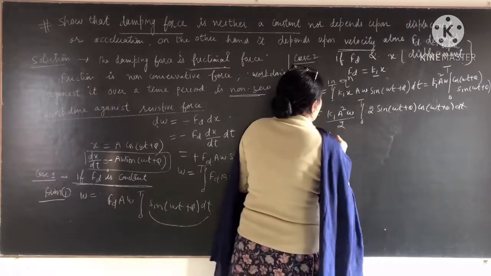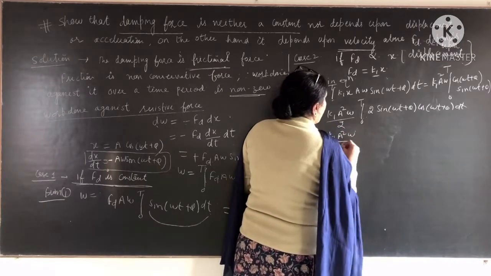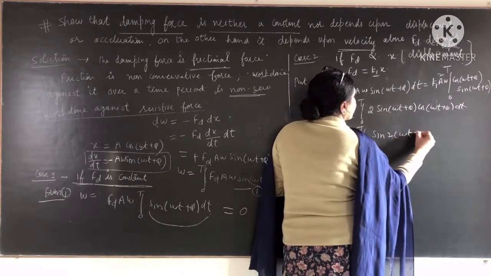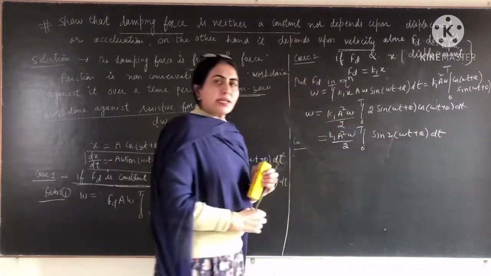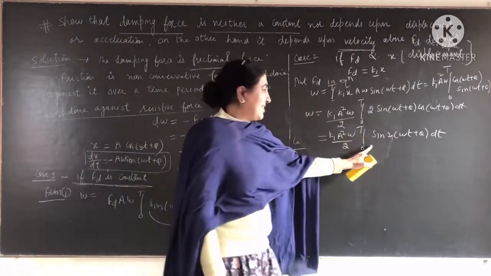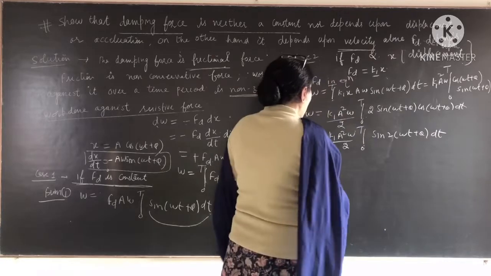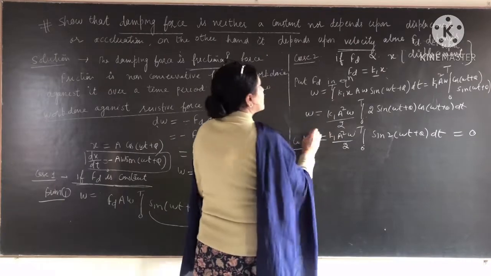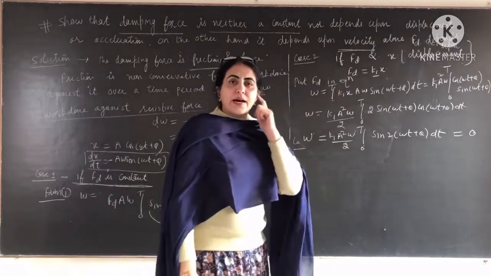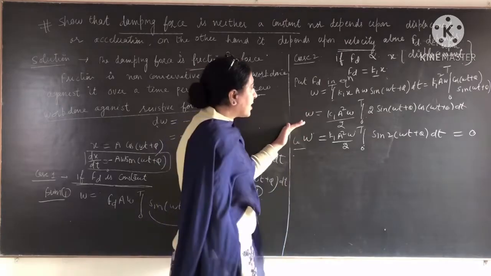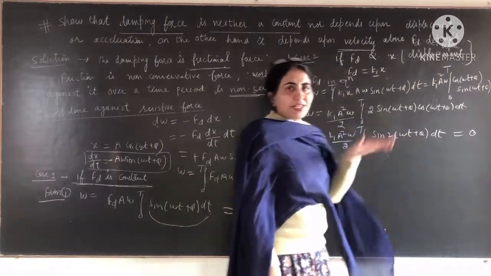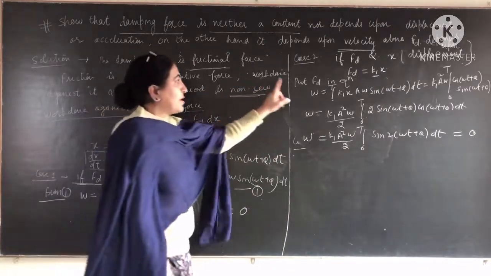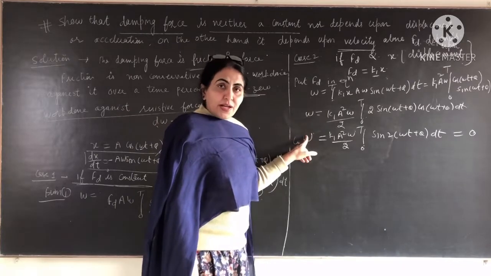So it will be K1 A square omega by 2, integral from 0 to T of sine of 2 times omega t plus phi into dt. Clear? And when you solve this integration, this will also be 0. So again the work done will be 0 in the second case, when we are supposing that the damping force is directly proportional to displacement. Then work done against it will be 0, which contradicts the given statement that damping force is a frictional force. So the second supposition is also wrong.